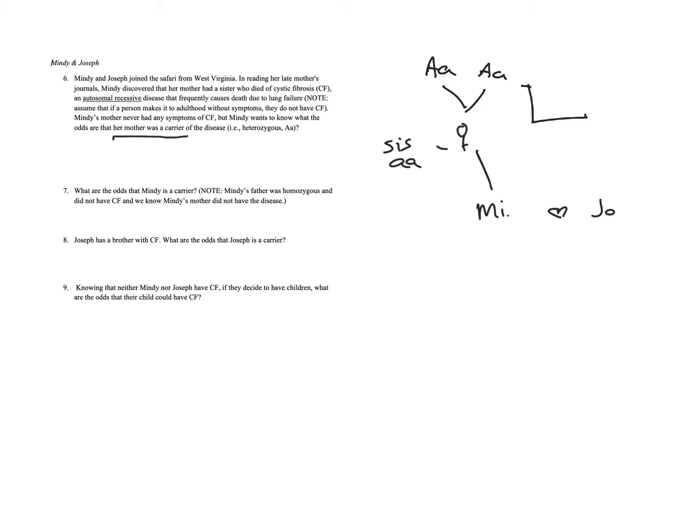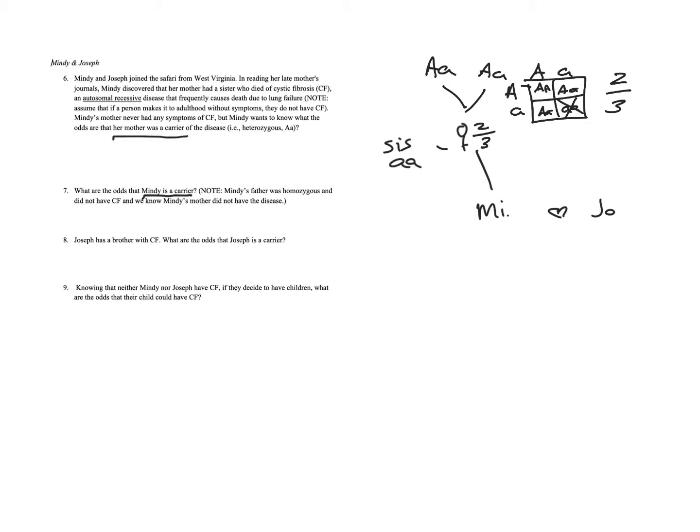So if we were actually to do the square out for these parents, there's a possibility, there's a possibility, there's a possibility, but this is not a possibility. And so really you do remove it from the probability, and so 2 of the 3 options are carriers. So there's a 2/3 chance that the mom is a carrier. Okay, and so then it asks, what are the odds that Mindy is a carrier?